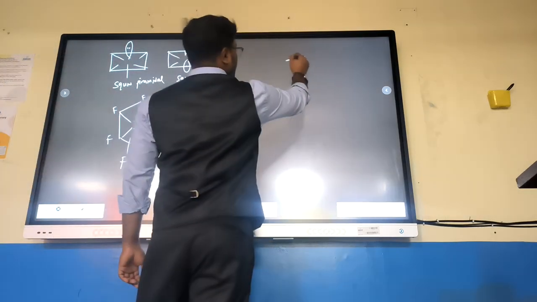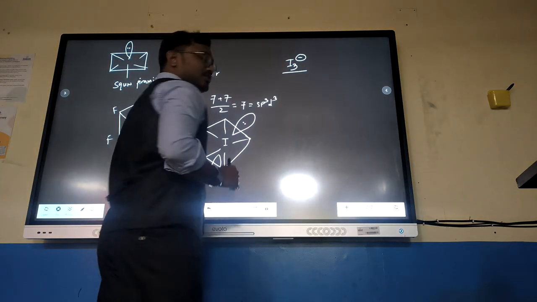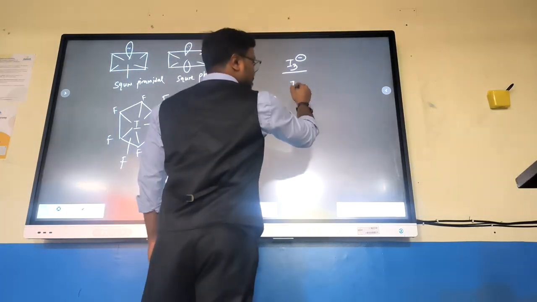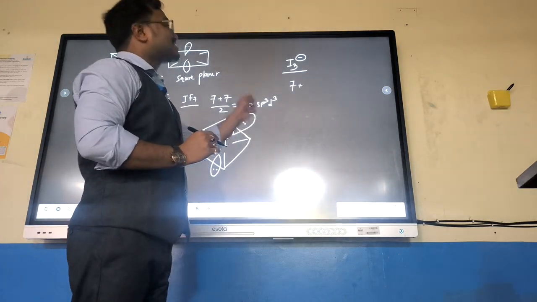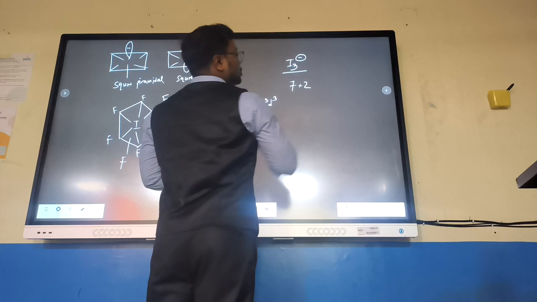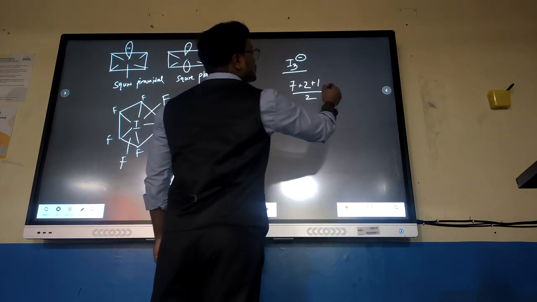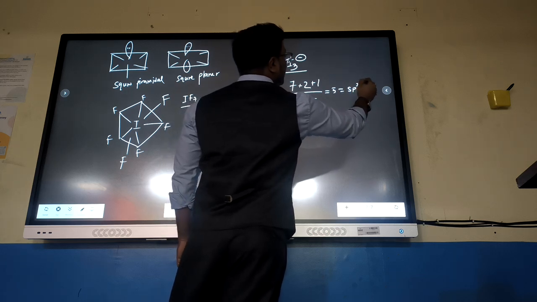One most famous question, that is, if they give you like this I3 minus, what is going to happen? So central atom is one iodine, maximum valence 7, plus rest 2 are side atoms and iodine is monovalent, plus 2, 9, plus 1 for the minus charge, 10 divided by 2. So this is going to be 5, sp3d.